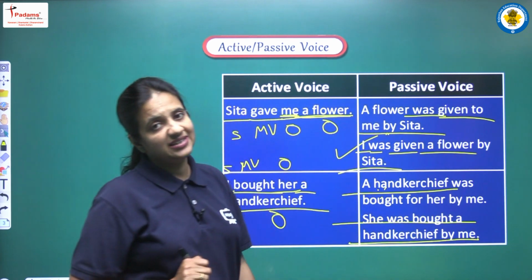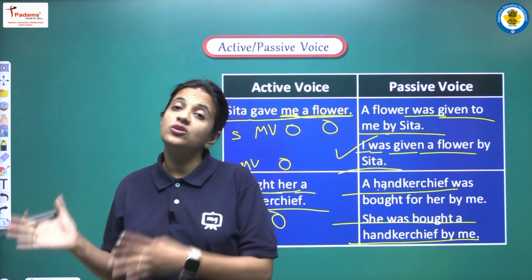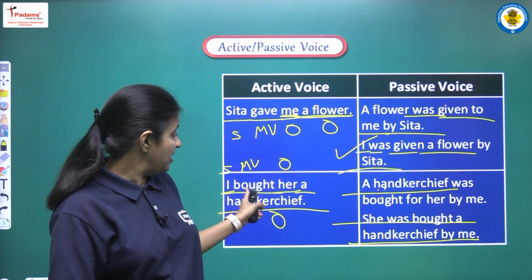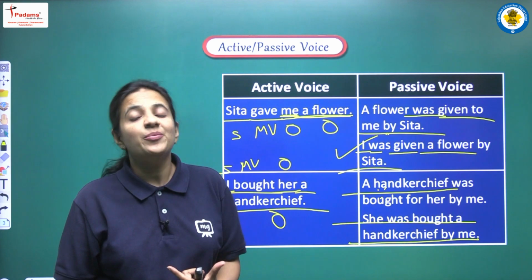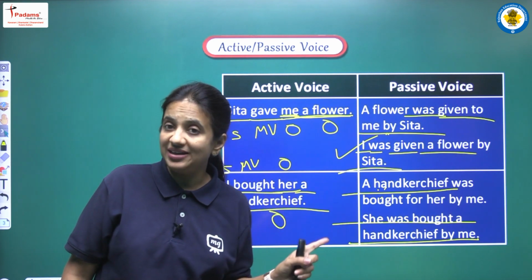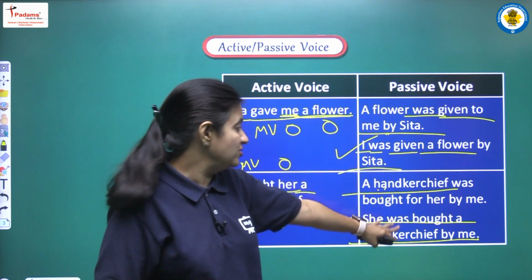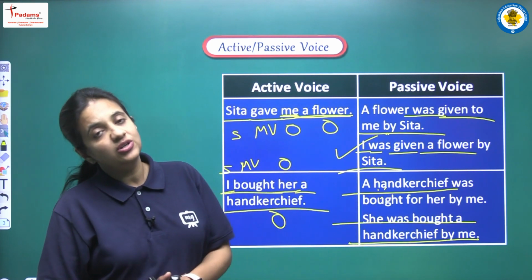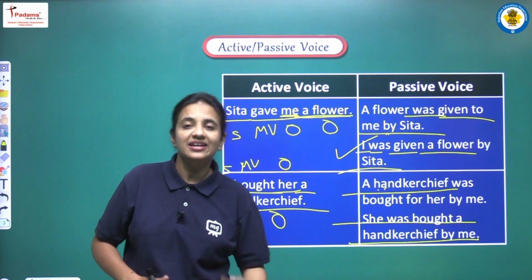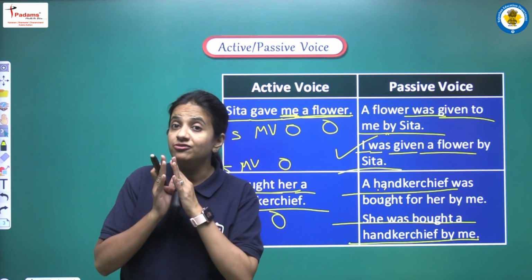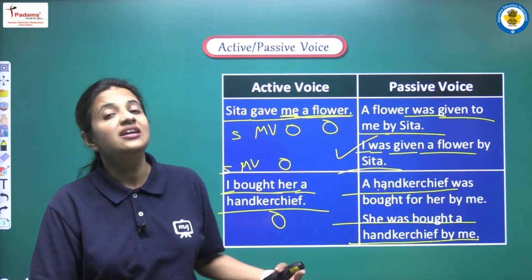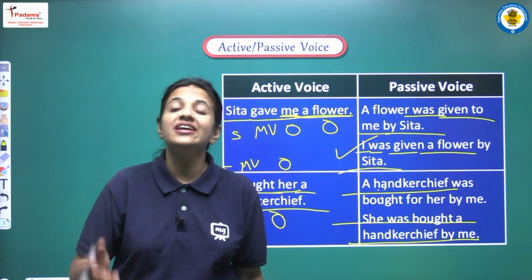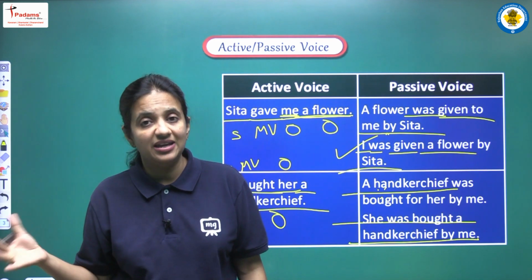Students, again I am repeating this thing that all the other rules will be exactly same. हम tense के according helping verb use कर रहे हैं because here we are having bought, that is the second form. It means we are having past simple tense here, and according to that we are using was or were, right? So वो सारे rules हमें exactly same you know use करने हैं, same apply करने हैं, same follow करने हैं. बस हमें confuse नहीं होना है double object को देखकर कि हम कौन सा object start करें, कौन से object से हम sentence start करें, कौन सा object हम sentence के beginning में लिखें.